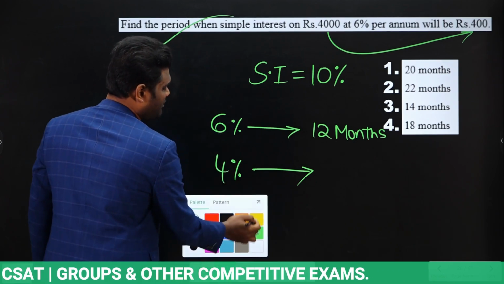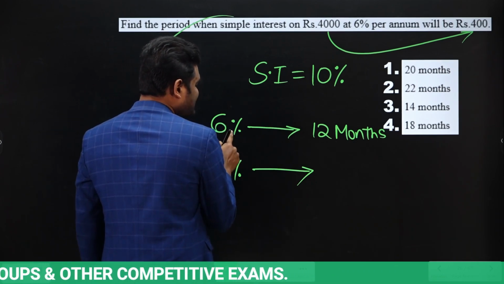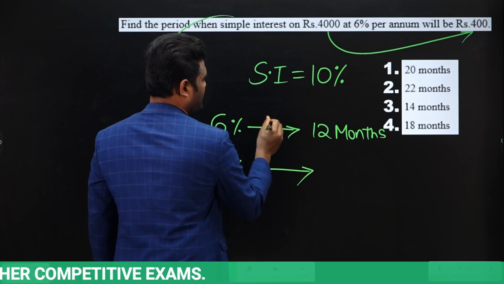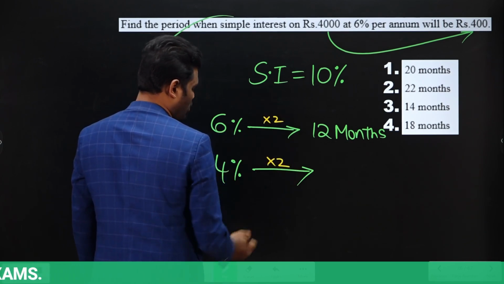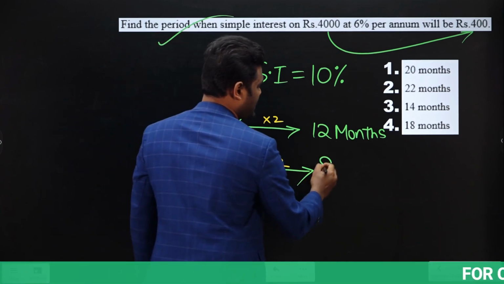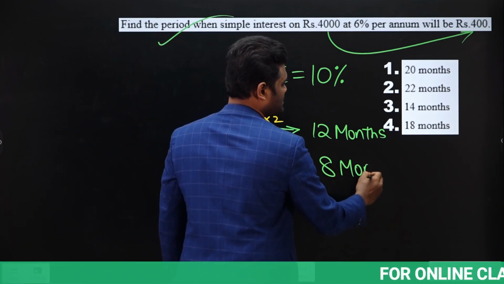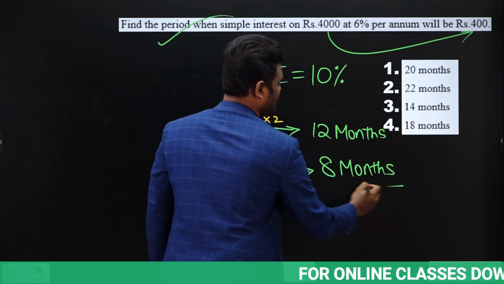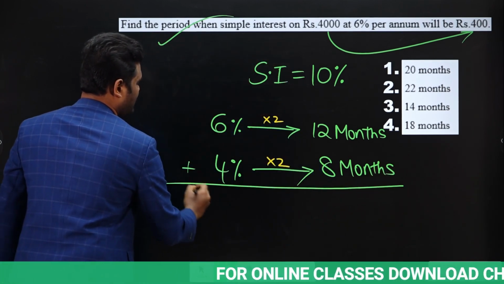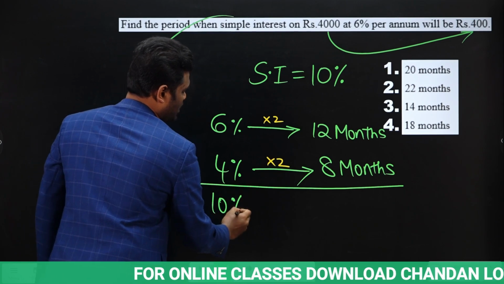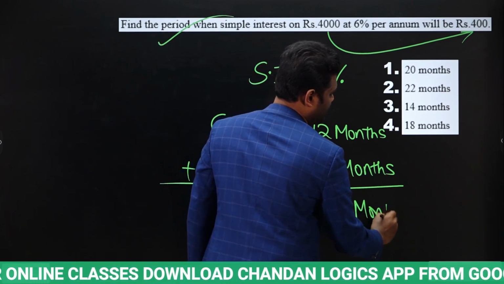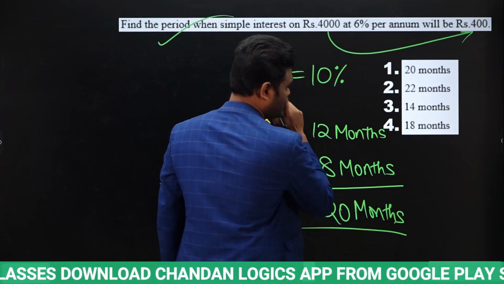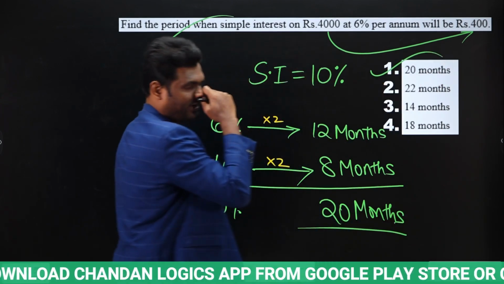Now, if you observe here very carefully, to get the 6% interest, I am taking 12 months time, which means 6 into 2. Yes. Now, for 4% extra means 4 into 2. 4 into 2 means this is 8 months time I required. Yes. So, total how much time required to get 10% interest means total time required will be 12 plus 8, 20 months. 20 months time is required. Yes or no? So, answer for this question will be 20 months.